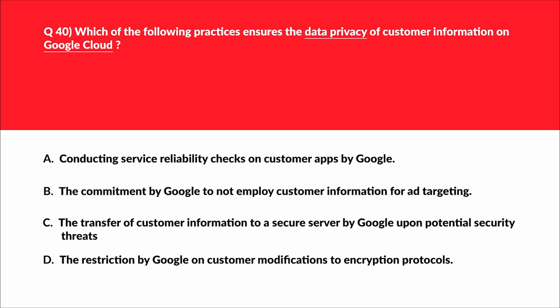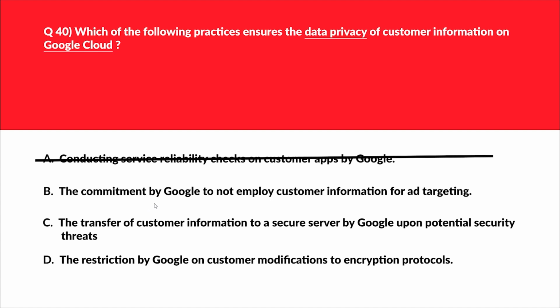Alrighty, this is a very classic question and a question of curiosity as well, because it is about data privacy and Google Cloud. So let's look at option A. A says conducting service reliability checks on customer apps by Google. Service reliability is related to service performance and not data privacy. Therefore, incorrect choice. Let's move to option B.